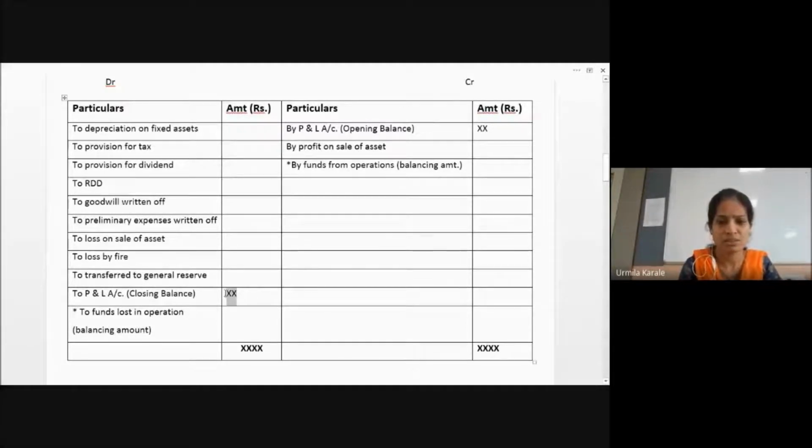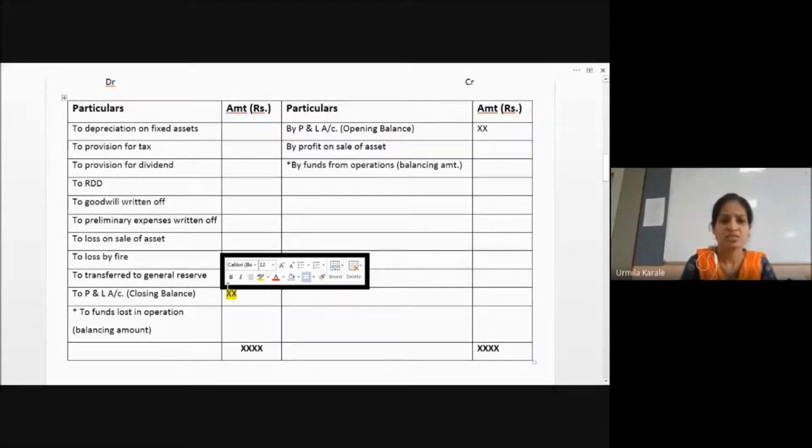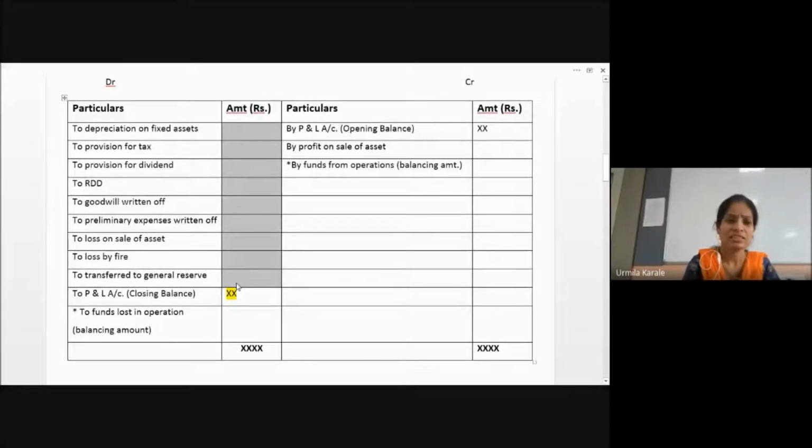Now this is the closing balance profit which you have got. In this balance, we are adding back all these amounts. Just try and understand what we are doing. All the non-cash things and the provisions which you have created, we are adding back to understand how much funds you have got from the business operations. Because suppose I have got some money and I have made so many payments, I have provided for so many things, I will not actually understand how much money I have got from the business.